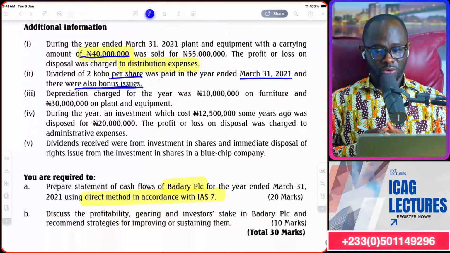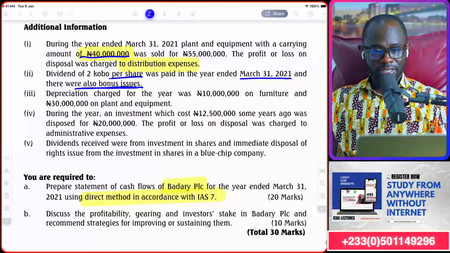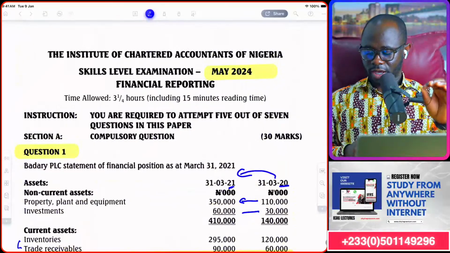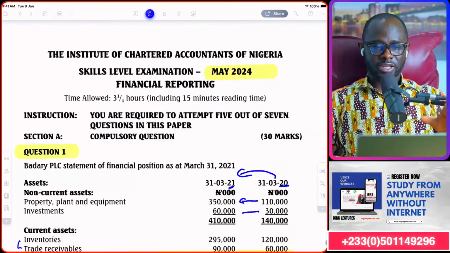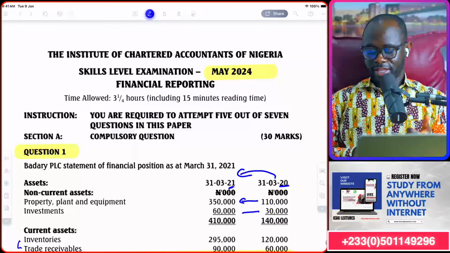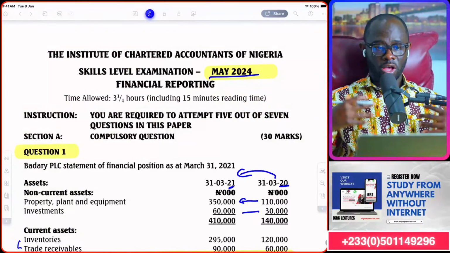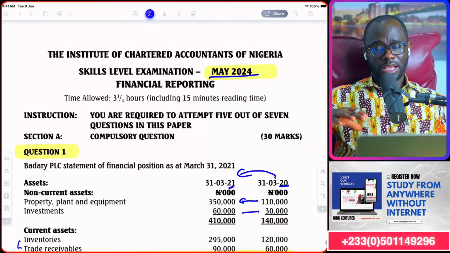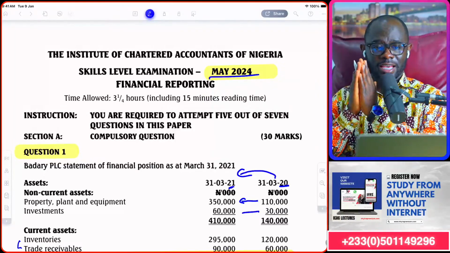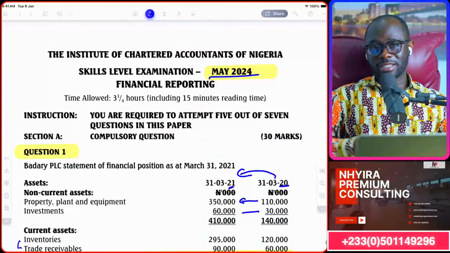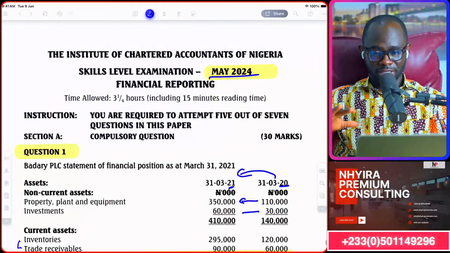So let's continue with the discussion still on this. Now I see some people joining. You are welcome. We are solving a question from the Institute of Chartered Accountants of Nigeria, skill level financial reporting, May 2024. It's a cash flow statement question, but the issue here is that it is for the direct method, not the indirect method. And that is what we are on.